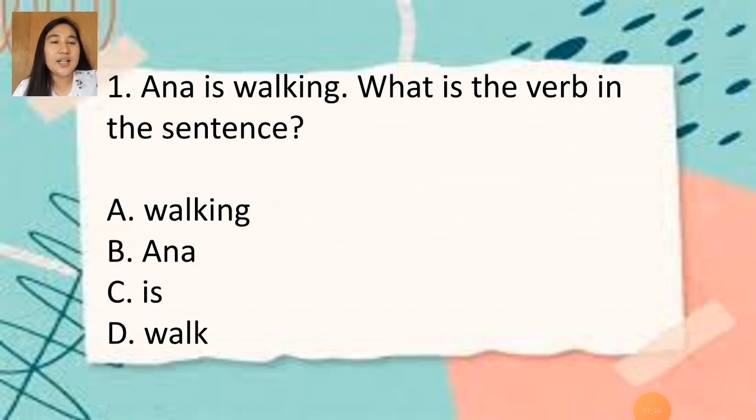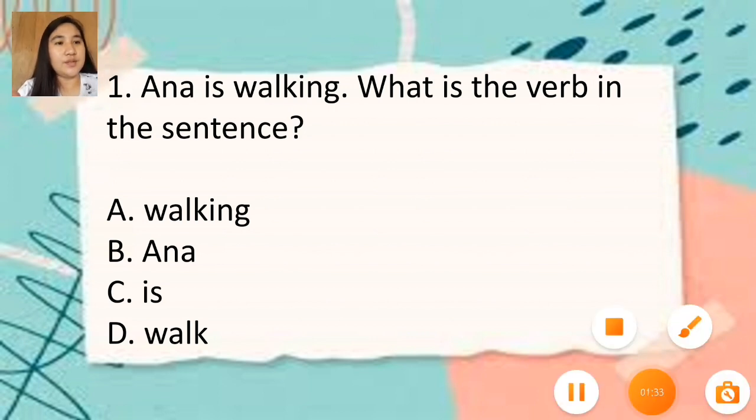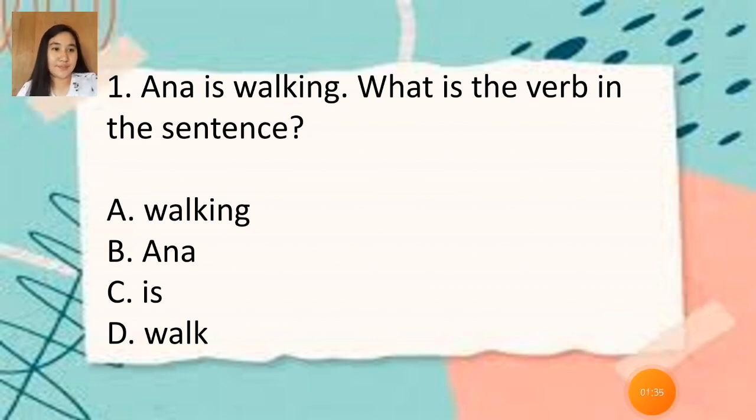Anna is the subject in the sentence because the subject is the person or thing discussed. So letter C is the linking verb.